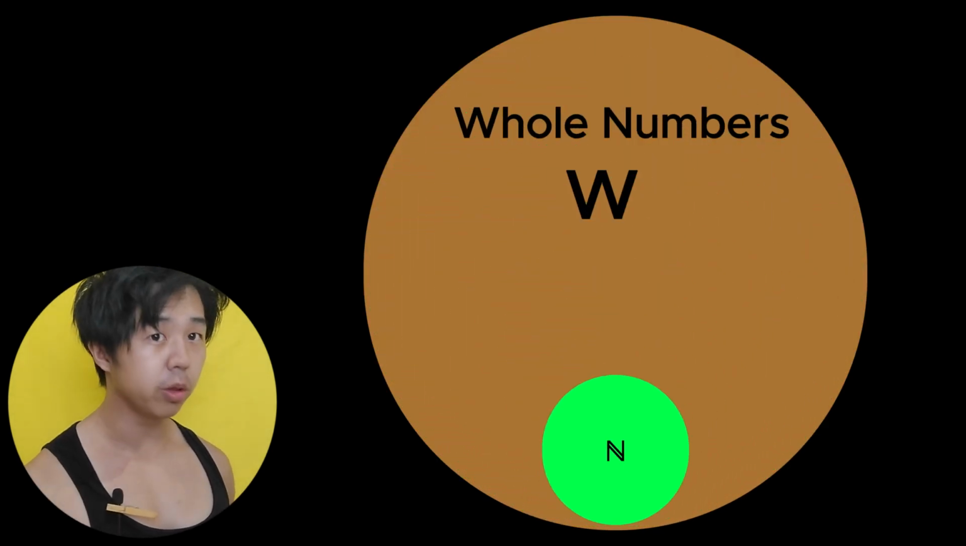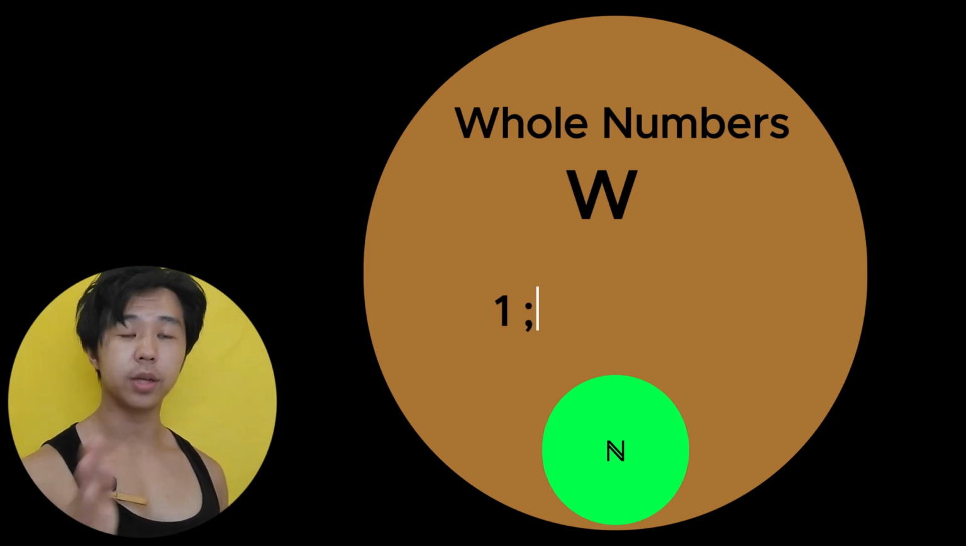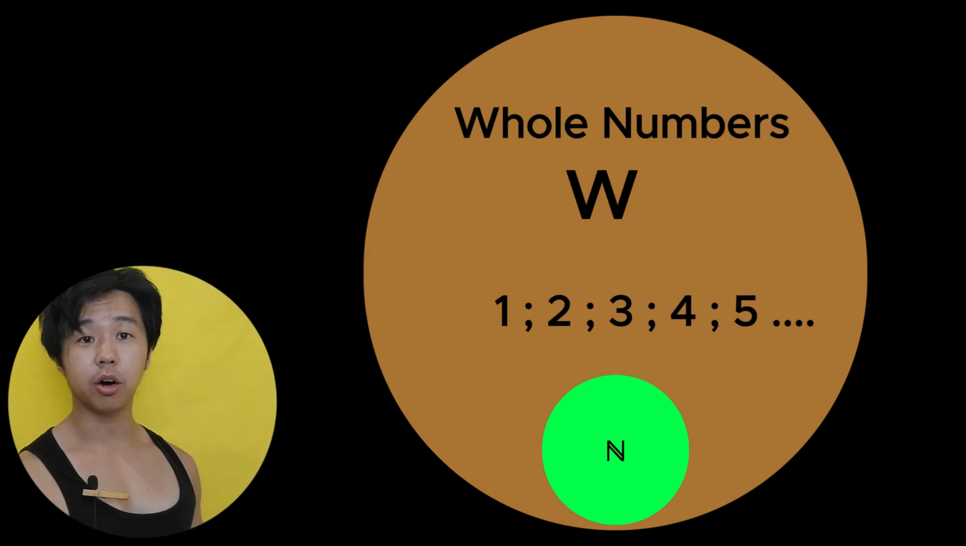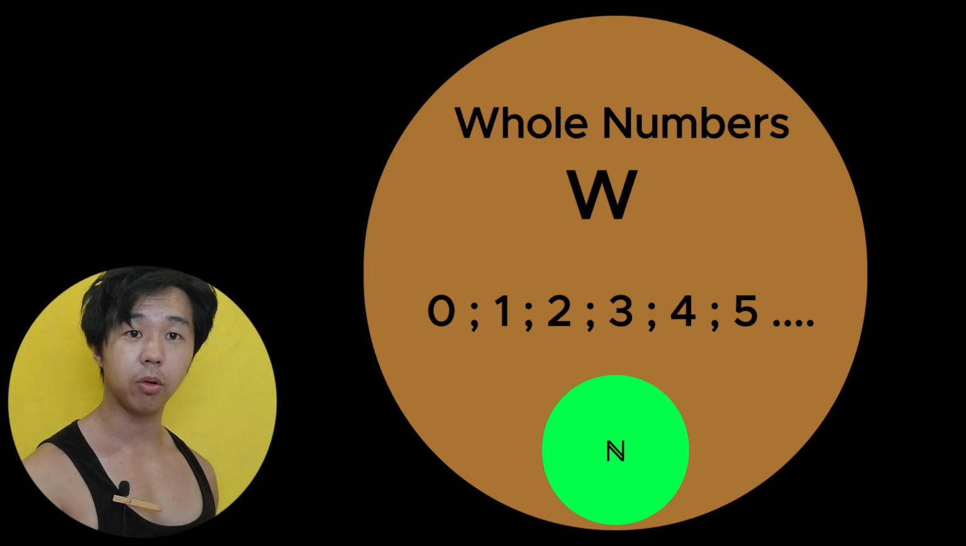Next, we have whole numbers. What are whole numbers? Whole numbers include all of the natural numbers. What do I mean by include? They also have 1, 2, 3, 4, 5, but they are whole numbers. So they start from 0. 0, 1, 2, 3, 4, 5. Whole numbers, they start with a 0.